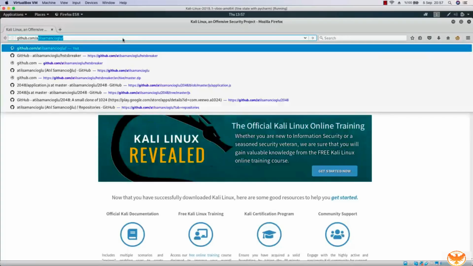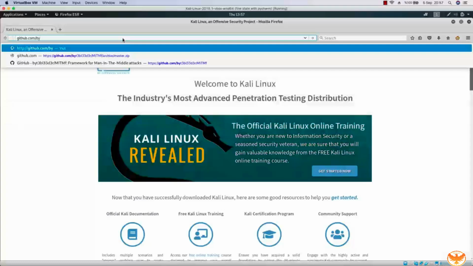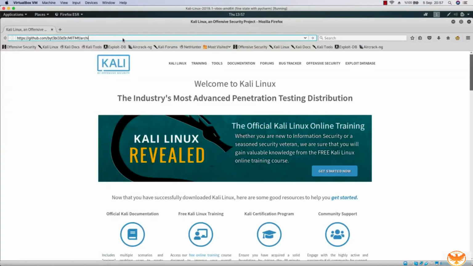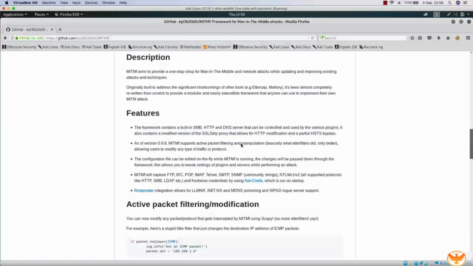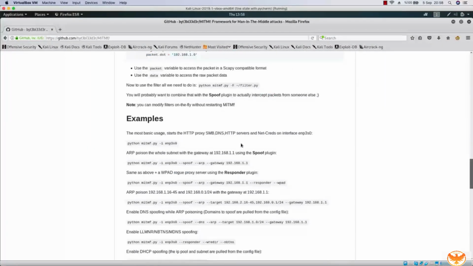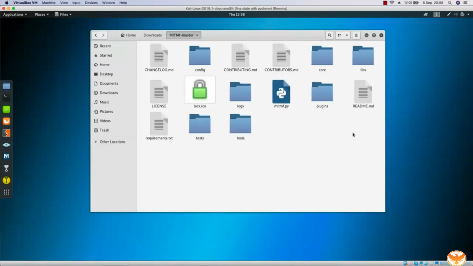So if I go to github.com, ByteBleeder one more time, let me search for ByteBleeder. Yep, this is the one that I'm looking for, the man-in-the-middle framework. Of course, I could have just searched it in Google as well. If you scroll down a little bit, you can see the usage and installation instructions of this framework. Now you see all the commands here that you're going to need when you use it. But don't worry, I'm just going to show you how it's done, okay? Later on, if you need anything, you can come over here and look for it.